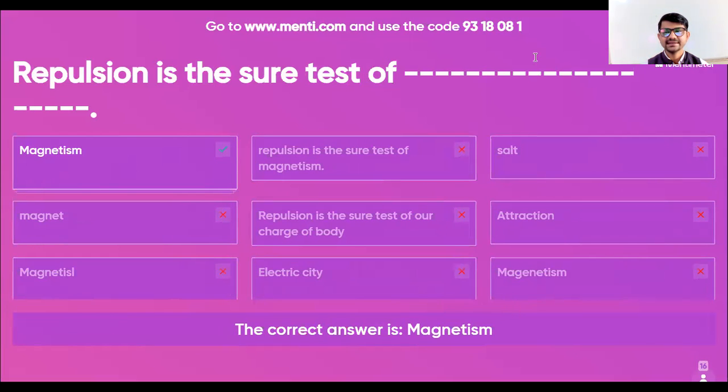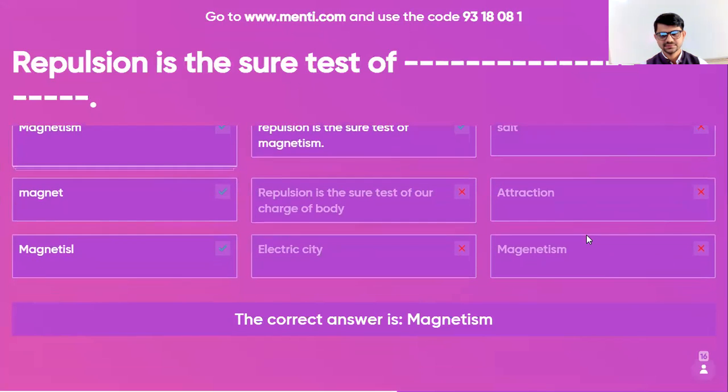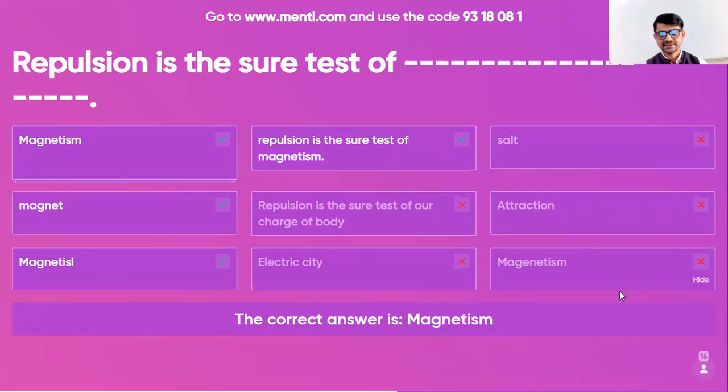7 have given the correct answer. Correct. So how can we test the salt with magnet? Can anyone explain? Someone has given wrong spelling of magnetism also. So that cannot be considered as correct.